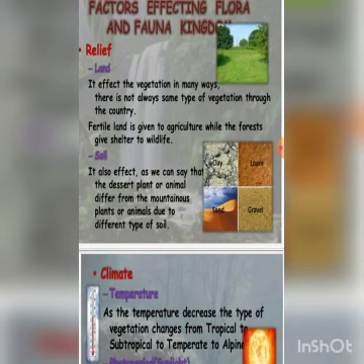Second factor, that is the soil. Soil also varies over space. Different types of soil provide the basis for different types of vegetation. Like the sandy soil in desertic regions supports cactus and thorny bushes, while the wet, marshy or deltaic soil supports mangrove kinds of vegetation.